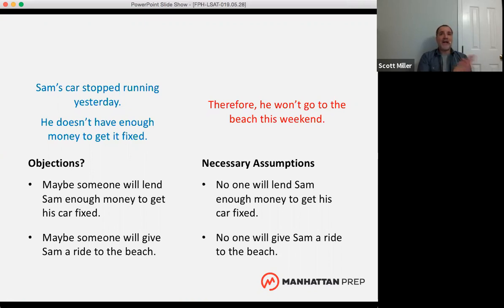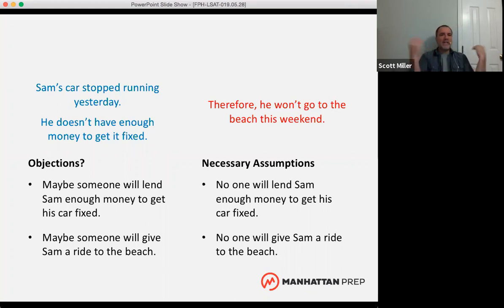Okay? What you're not looking for is something that makes the argument totally whole, totally convincing. You're not looking for something that guarantees the conclusion. That's a different type of question. We're going to look at that in a minute. If you look at either of these by itself, just the fact that no one will lend Sam enough money to get his car fixed doesn't guarantee that he won't go to the beach this weekend. No one will give Sam a ride to the beach. That by itself doesn't guarantee it either. Maybe he can walk to the beach. Maybe he can ride his bike to the beach, right?